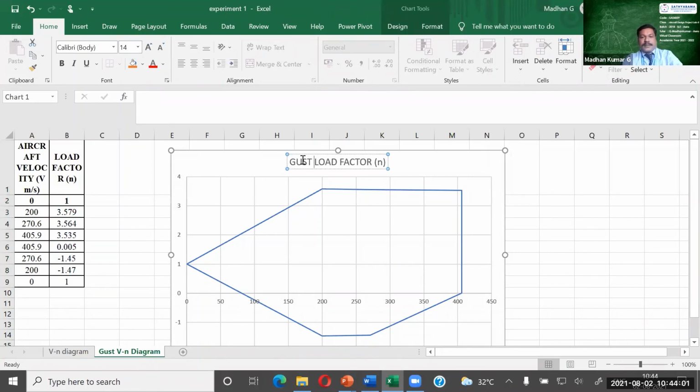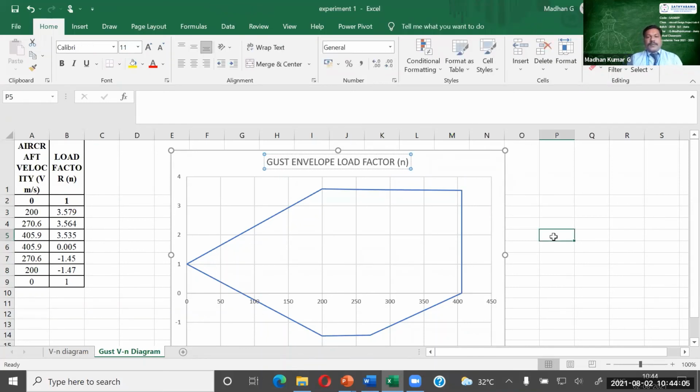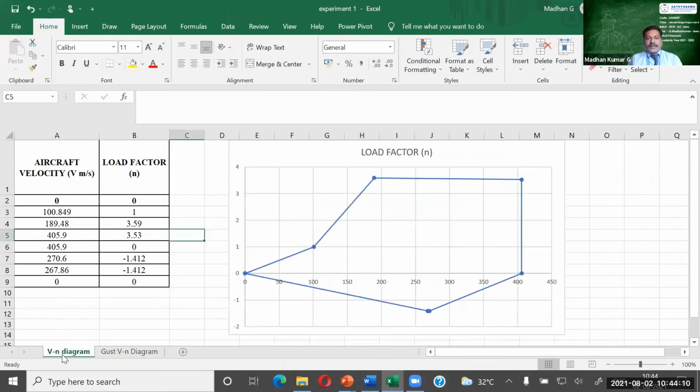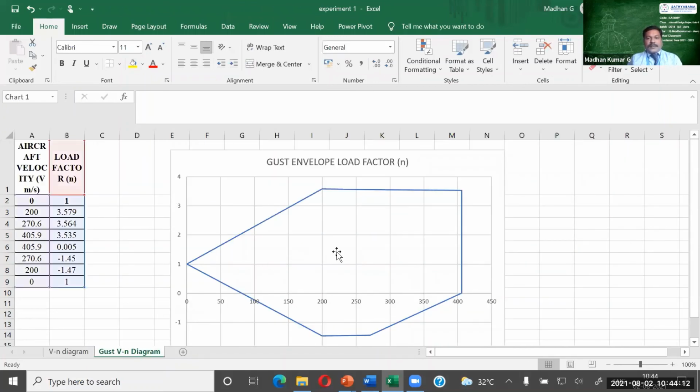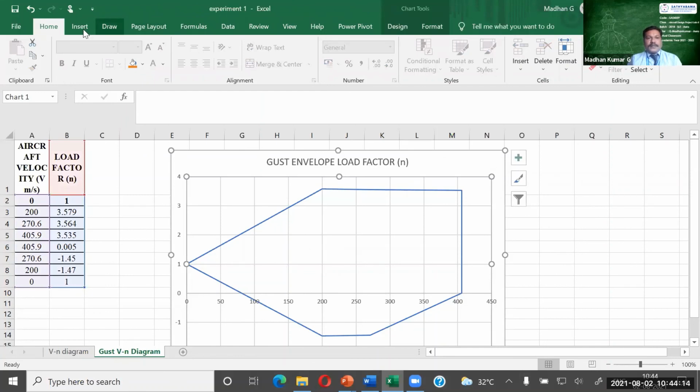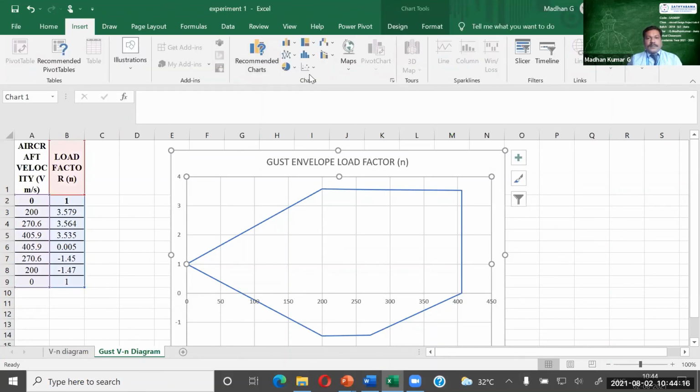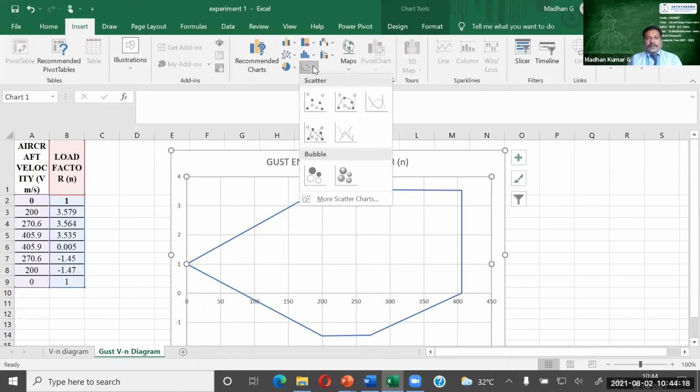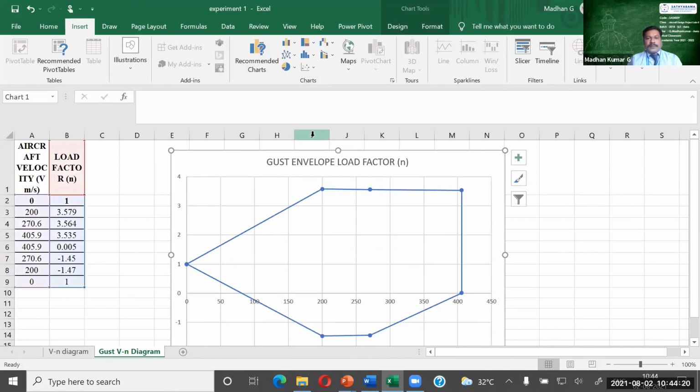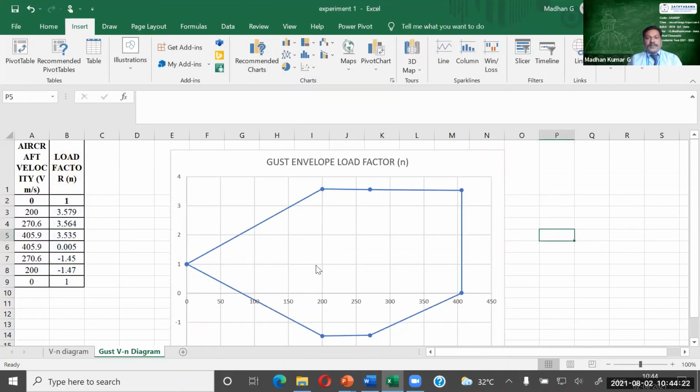So this is said to be the gust envelope load factor diagram. Here we will find some differences between these two things, right? You can also include points here so that it could be easy for you to understand. Here you will be considering gust load factor as 1.